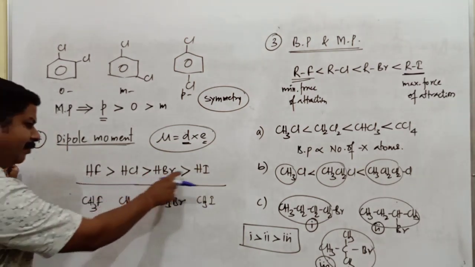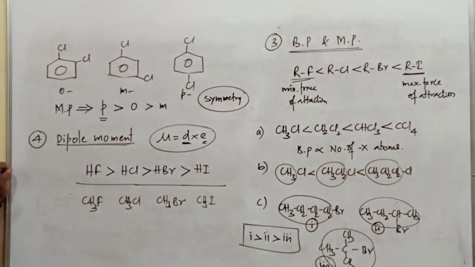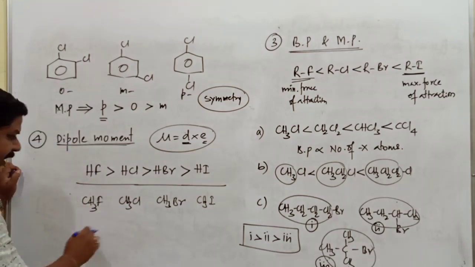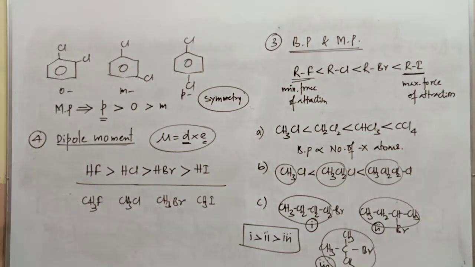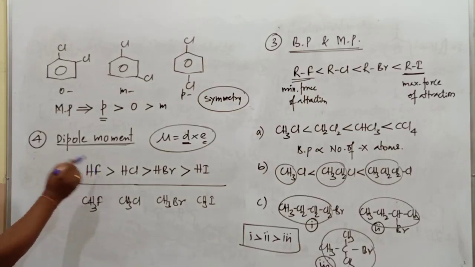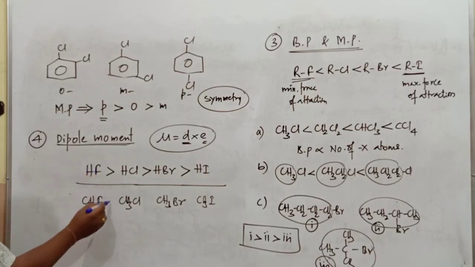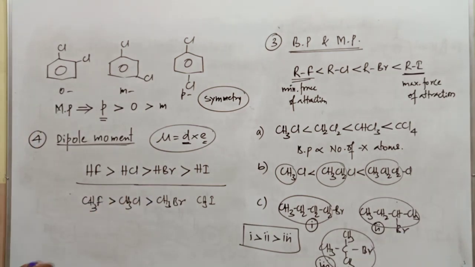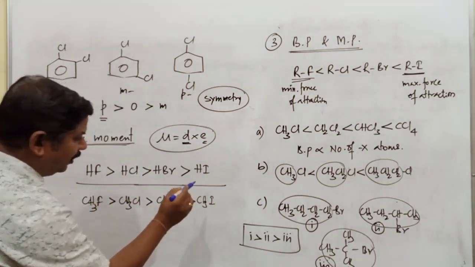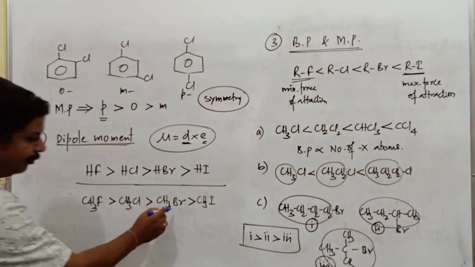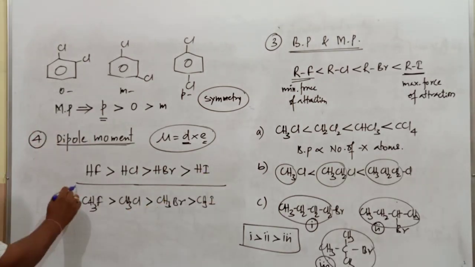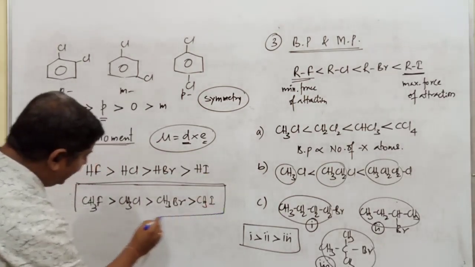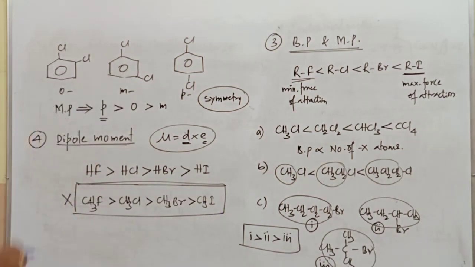When this is the order for hydrogen halides, what should be the correct order of dipole moment for the methyl halides? Since fluorine is the most electronegative, methyl fluoride would have a higher dipole moment than methyl chloride, methyl chloride higher than bromide, and then iodide. If you predict this, it is the incorrect order of dipole moment.